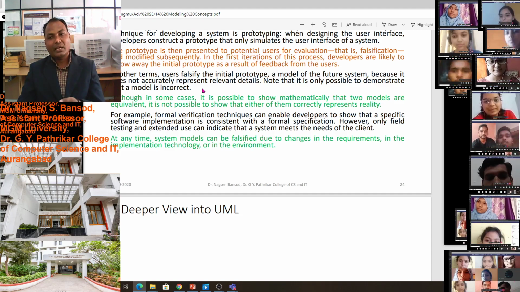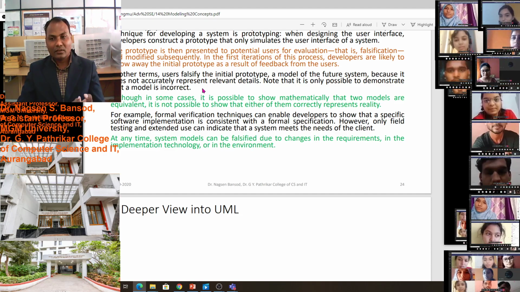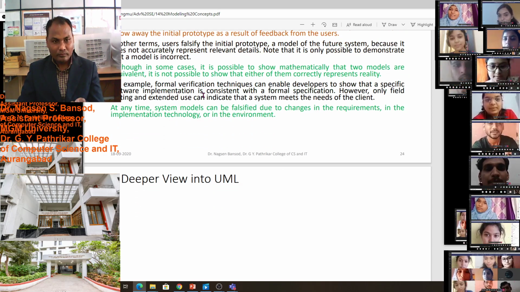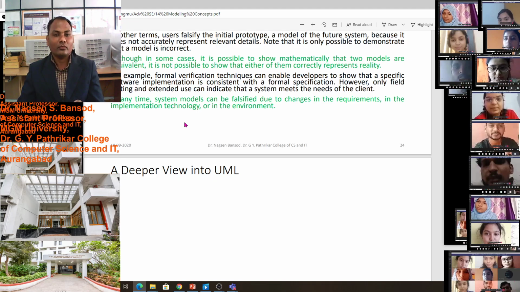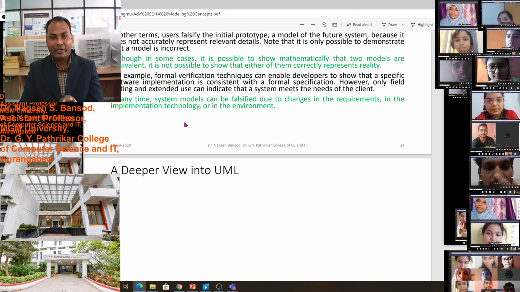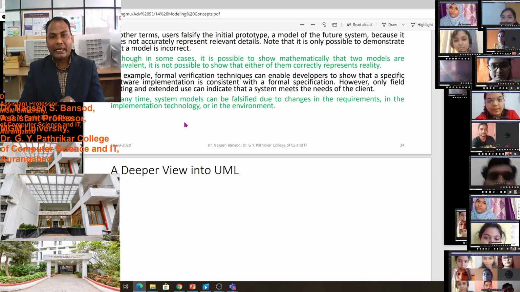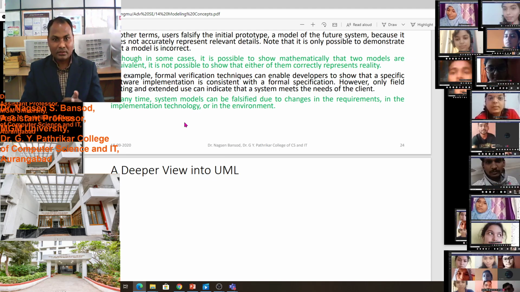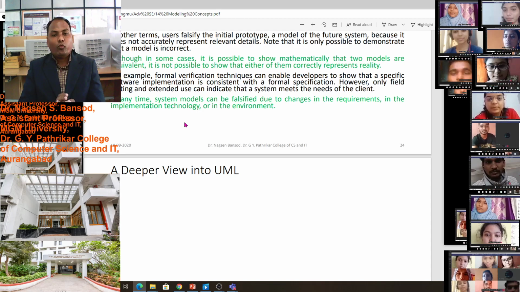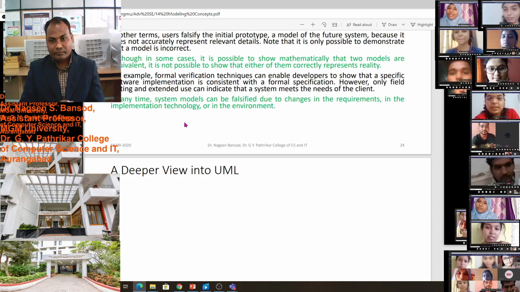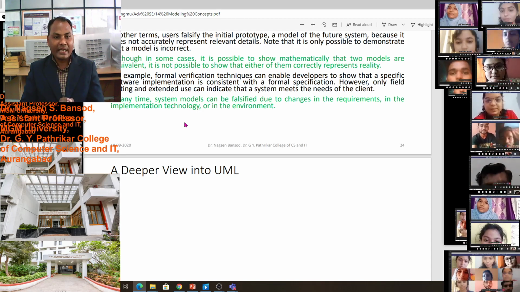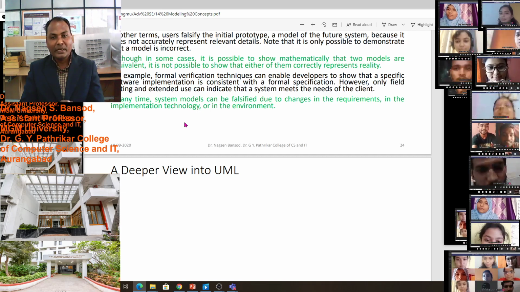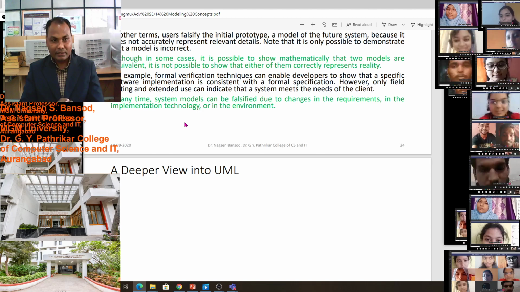In a model, we cannot accurately represent all the relevant detailed information. For example, formal verification techniques can enable developers to show that a specific software implementation is consistent with a formal specification. However, only field tests and extended use can indicate that a system meets the needs of the client.